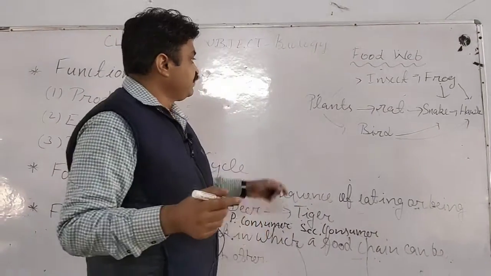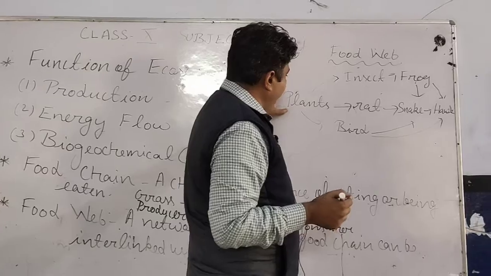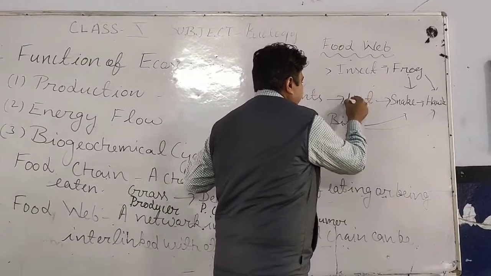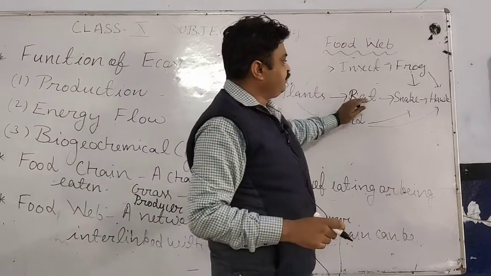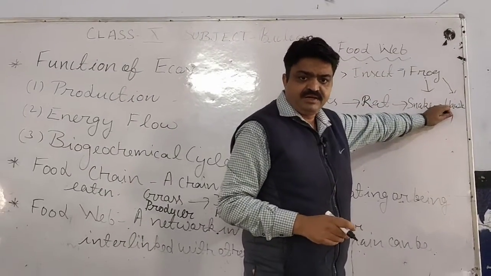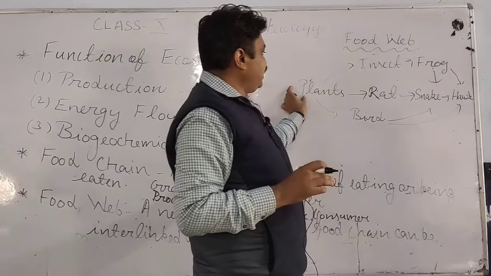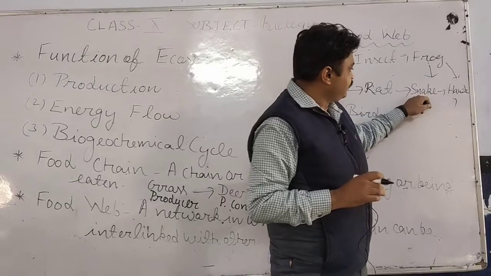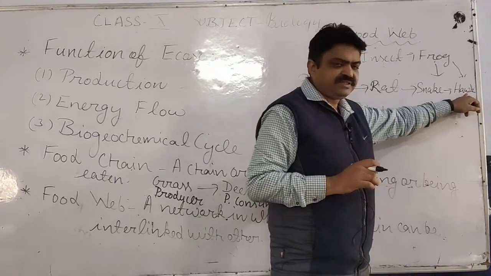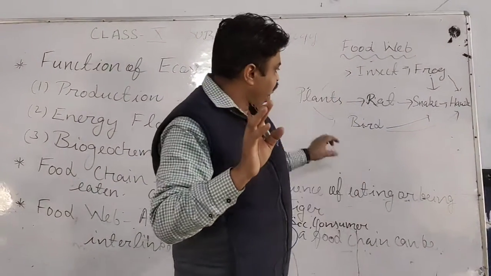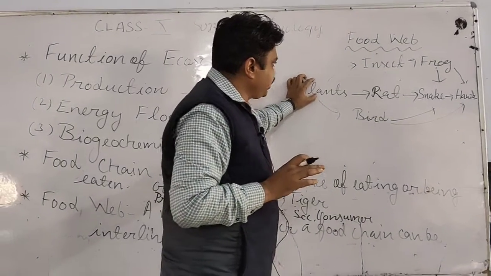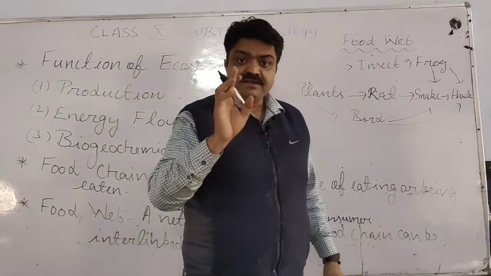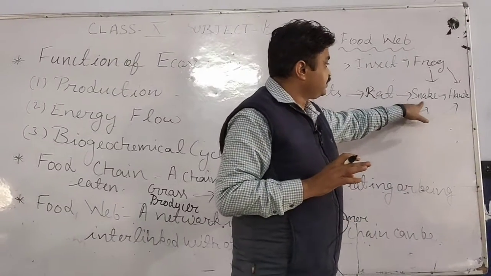Like here, there is one food web, student. Like plants are eaten by the rat, and the rat is eaten by the snake, and the snake is eaten by the hawk. Now in this, plants are the producers, rat is the primary consumer, snake is the secondary consumer, and hawk is here the tertiary consumer. Now this plant can also be eaten by the insect, and the insect can be eaten by the frog, but that frog can be eaten by both snake or hawk.